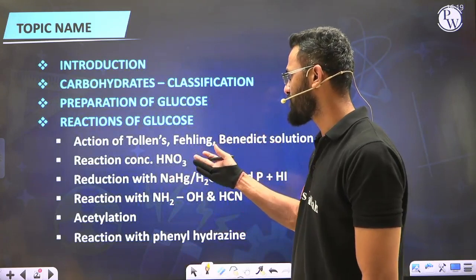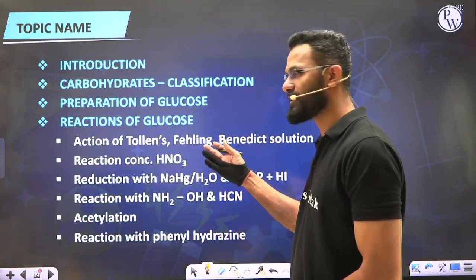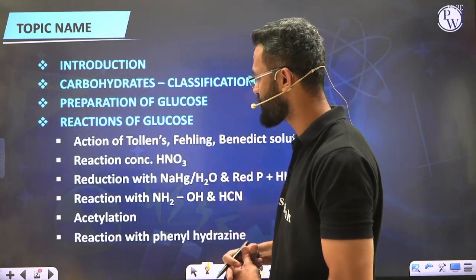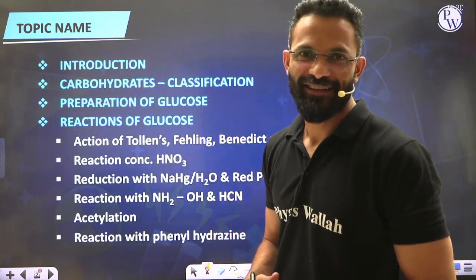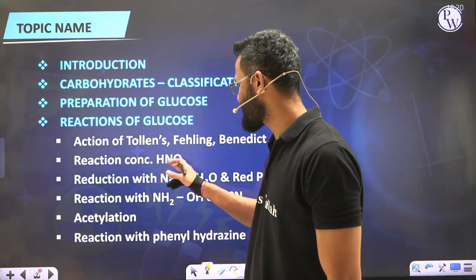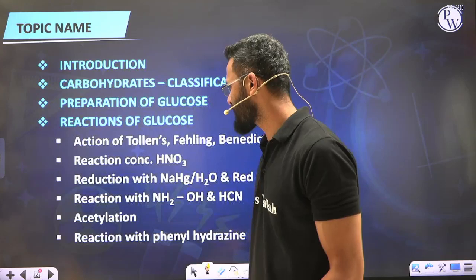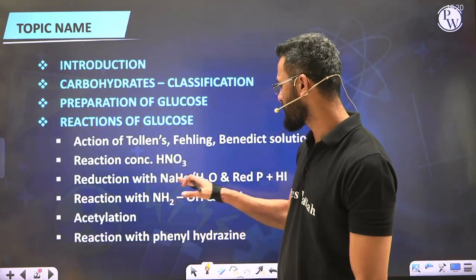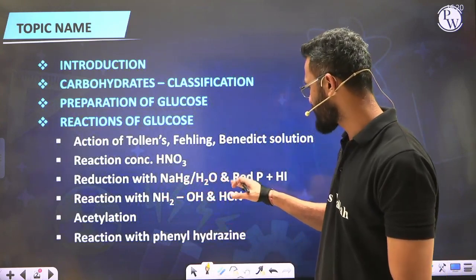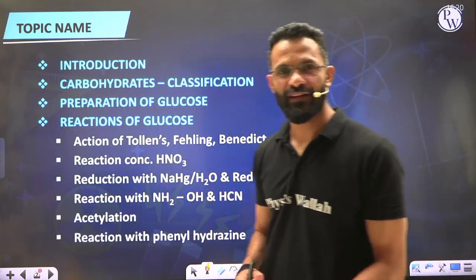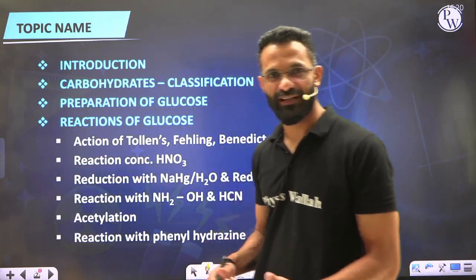We'll also talk about oxidation using the reaction shown by this reagent. The same action is also shown by bromine water. Other than that, we'll also see the oxidizing action of concentrated nitric acid, followed by some reduction reactions like reduction of D-glucose using sodium amalgam in water, and also red phosphorus and HI. These two reagents will give you different kinds of reducing action on carbohydrates.